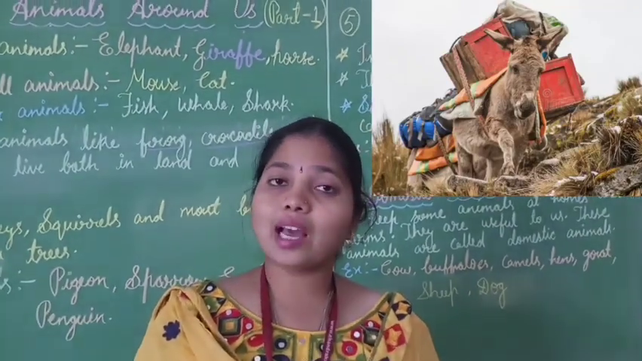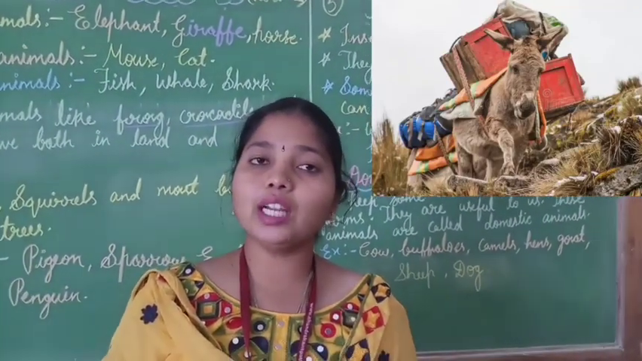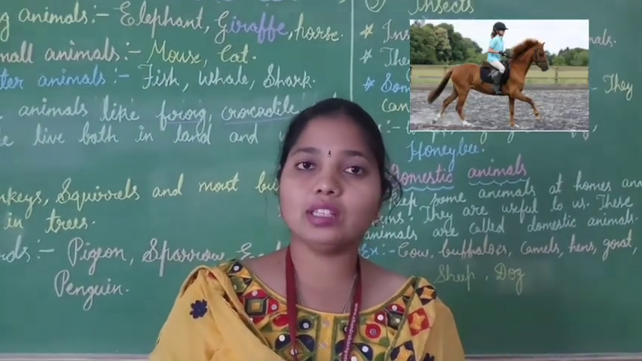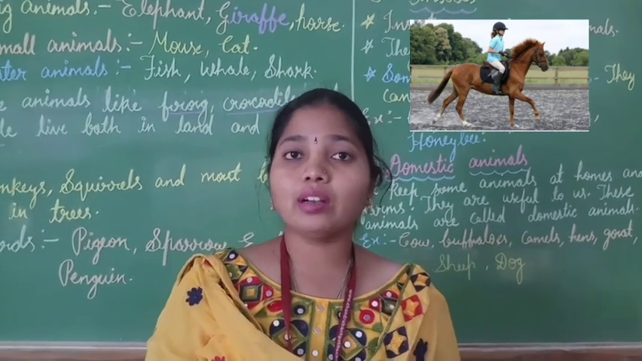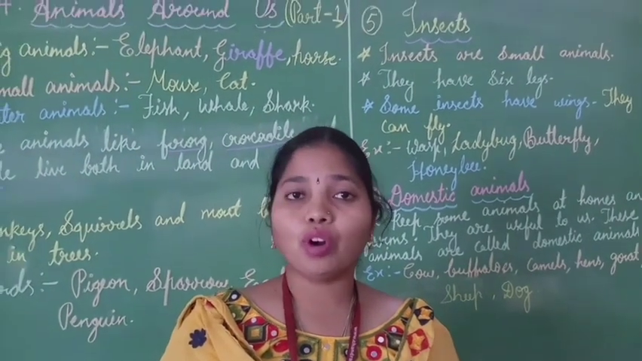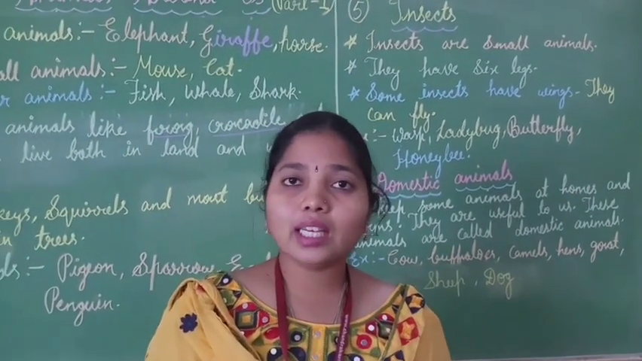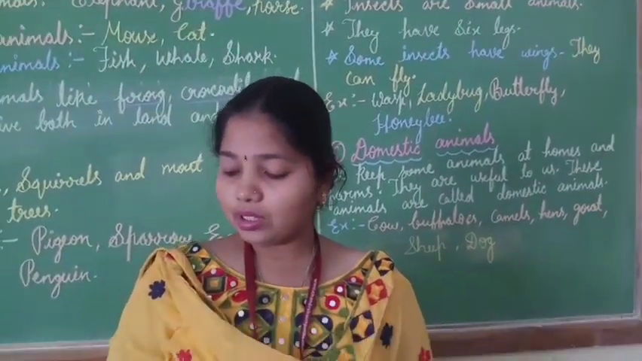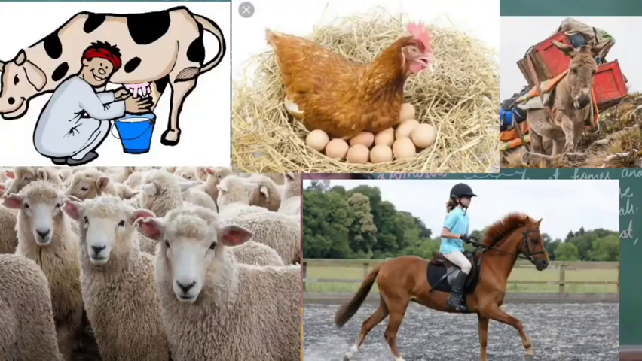And donkeys carry loads. Whatever heavy loads are there, children, will be carried by donkeys. And horses are used for riding. I hope you all might have seen horse riding on television, children. So, children, see here, these domestic animals are very useful to us. So, what are domestic animals? Domestic animals are the animals which are kept in the home or in the farm. And what does the cow give us, children? Cow gives us milk. And hen lays eggs. And sheep gives us wool. And donkeys are used to carry our loads. And the horse is used for riding.